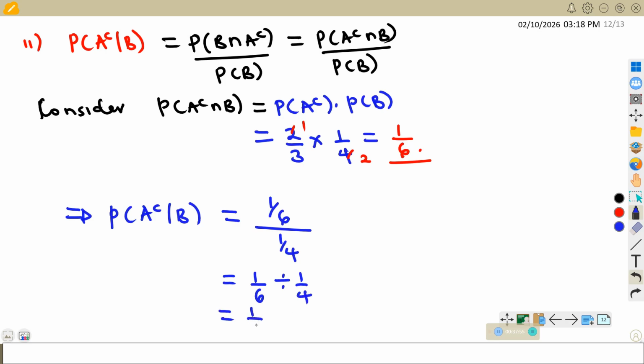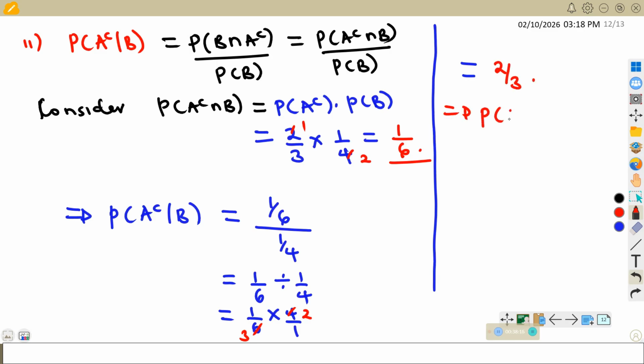When you are dividing, it is the same as multiplying by the reciprocal. Let us simplify, by 2 is 2, by 2 is 3. So this will give us 2 out of 3. Meaning, probability of A complement given B is the same as 2 divided by 3. And that will be the answer.